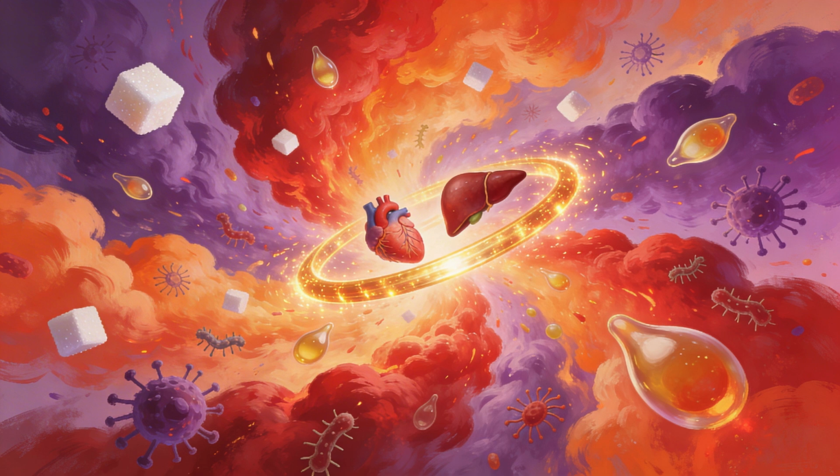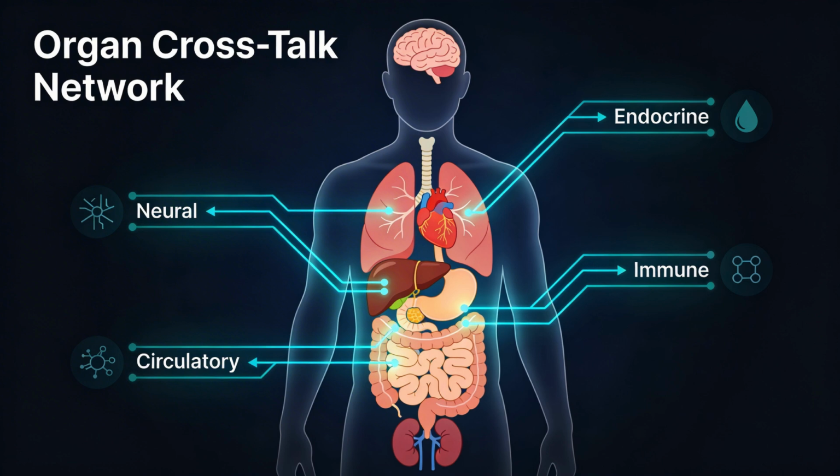The brain sends autonomic signals to the heart. The gut microbiome sends metabolites to the liver. The kidneys adjust hormones that reshape the vasculature. The lungs modulate immune tone. Adipose tissue talks back to the brain about energy status. This is organ crosstalk, also called organ axis or organ interaction networks.